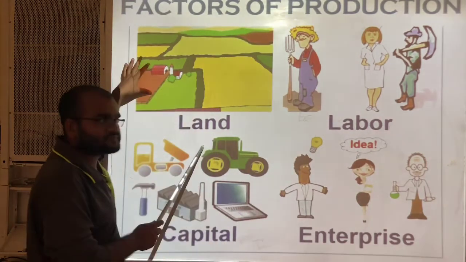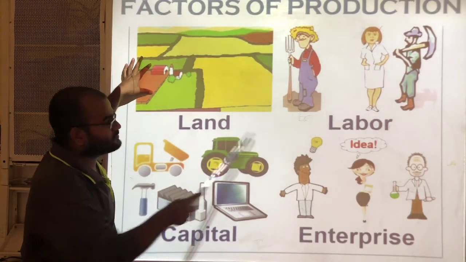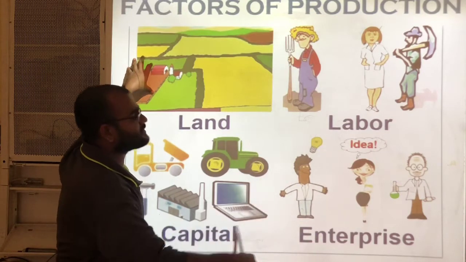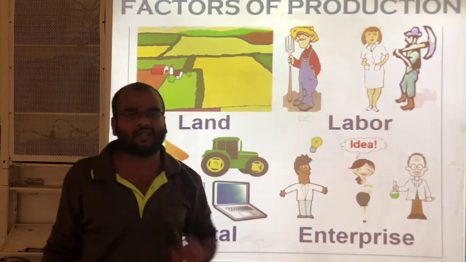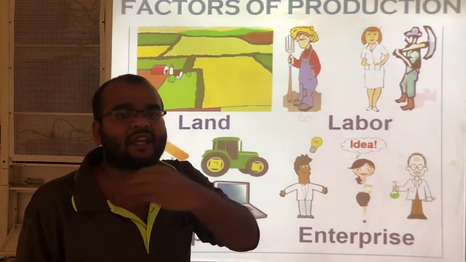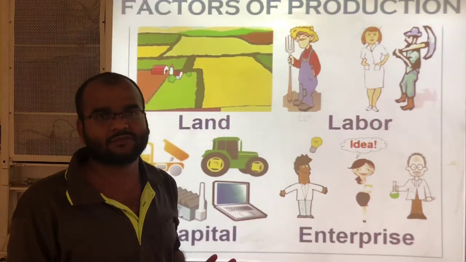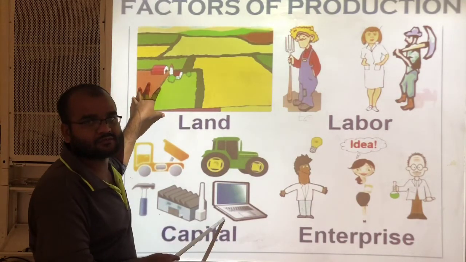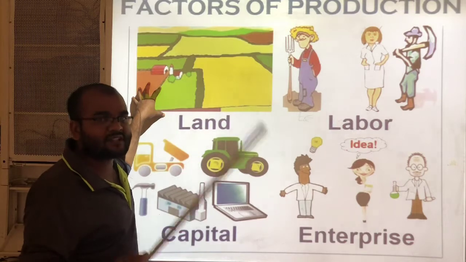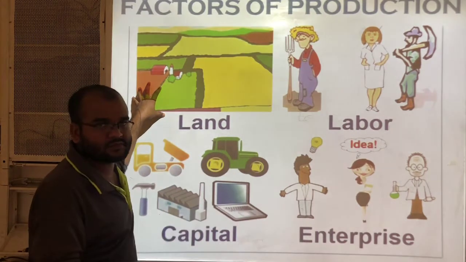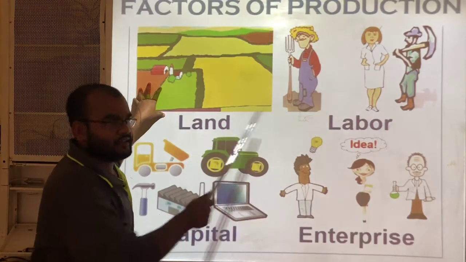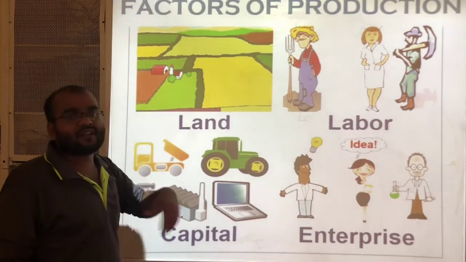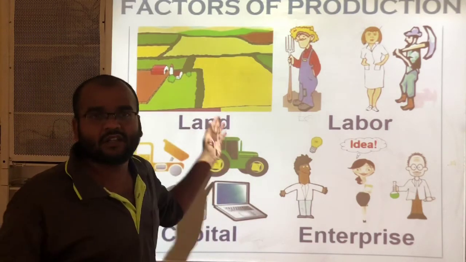See here: land, labor, capital, enterprise. All these are the basic requirements for the production of any type of goods. So these things are called factors of production. Now tell me, how many factors of production are there? Four. What are they? Land, labor, capital, enterprise. Now let us discuss each one individually.